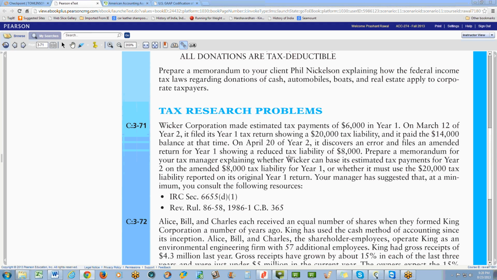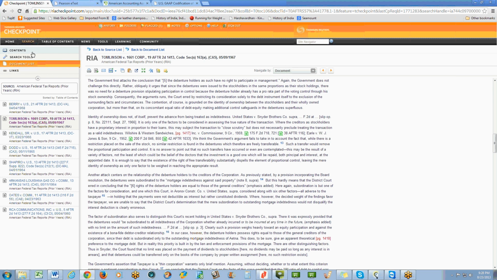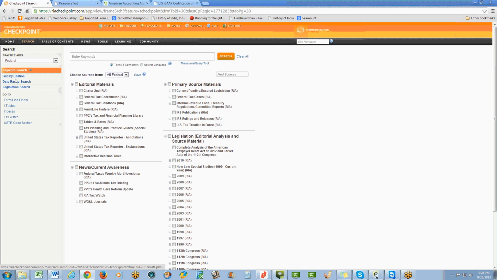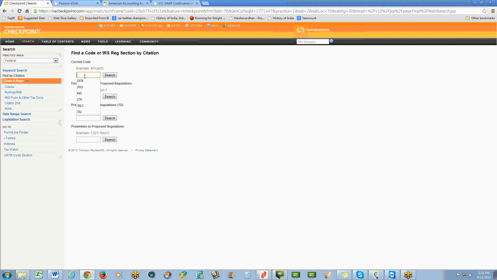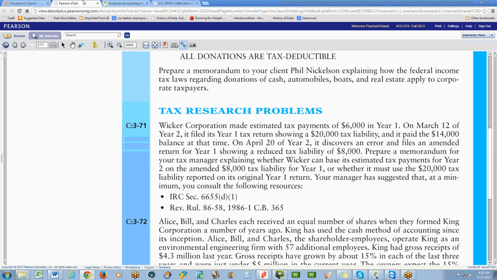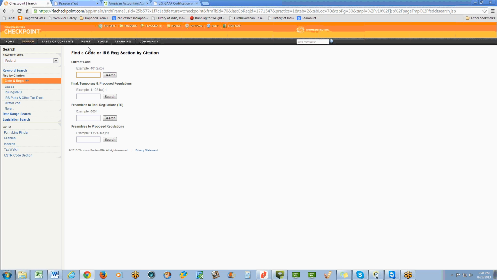Now you need to prepare a memorandum for your tax manager explaining whether Wicker can base its estimated payments for year 2 on the amended $8,000 tax liability for year 1, or whether to use the $20,000 on its original year 1 return. So your manager suggested that before writing the memorandum, at a minimum, you need to look at this. So how are you going to look at this? Of course, you go there and search by citation, and you put down the code, 6655.